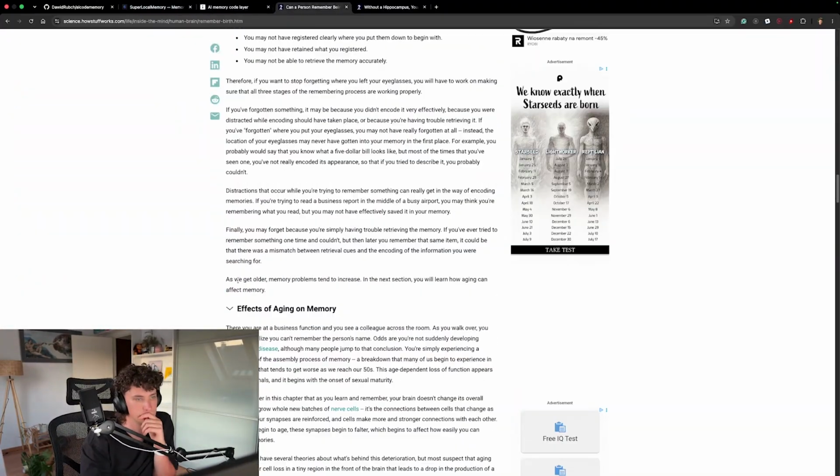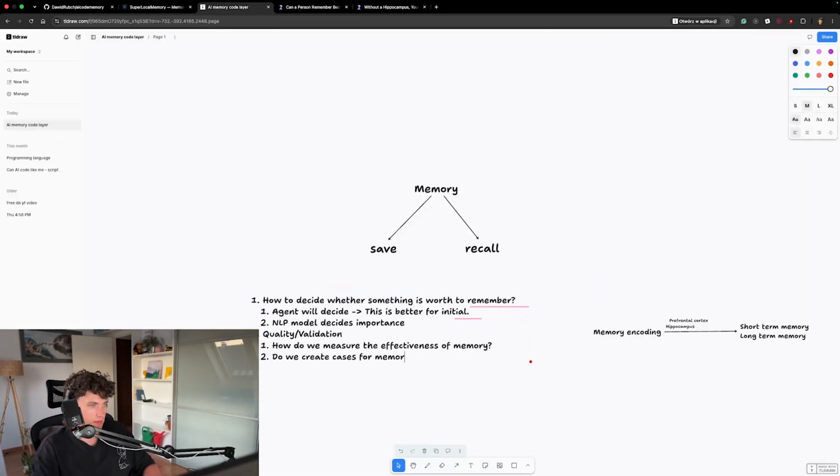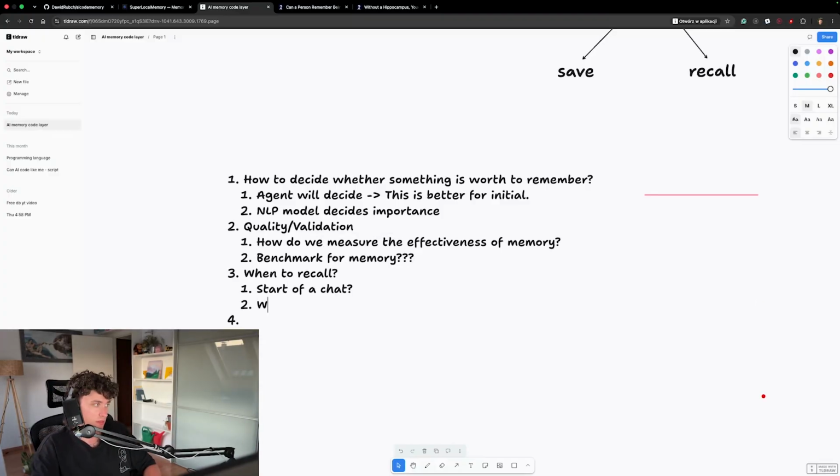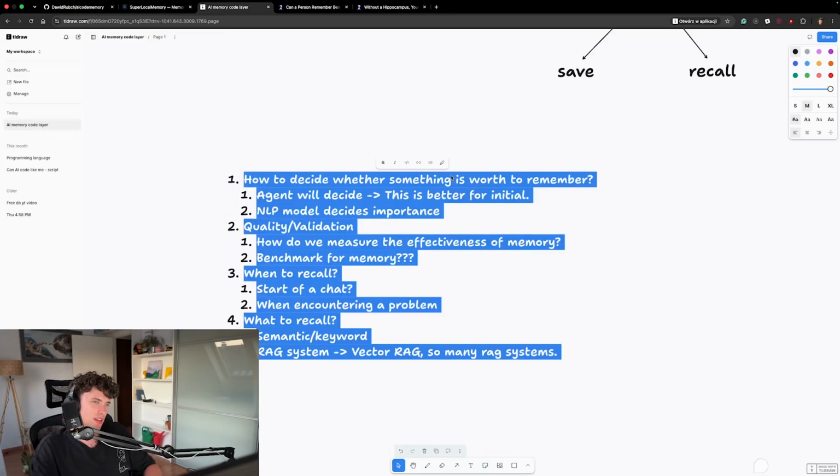Turns out human memory is much more complicated. Now, thinking through the project, it turns out to be way more difficult. So I had to write down everything that I need to figure out. The first one was how to decide whether something is worth remembering, because we cannot just remember every single thing, since there will be too much data. Then there's quality: how do we measure whether our system works well? When to recall? Do we do that at the start of a chat? And what to recall exactly? Are we doing semantic, which means the meaning, or keyword, which means how many keywords are matching?